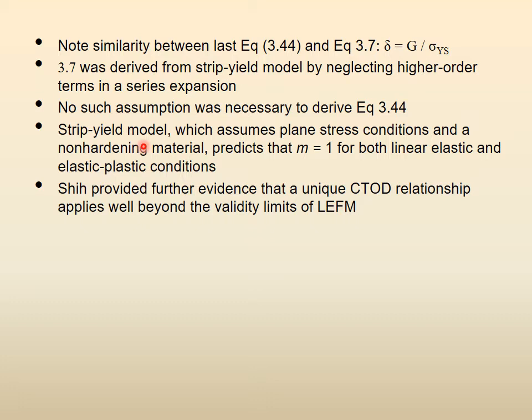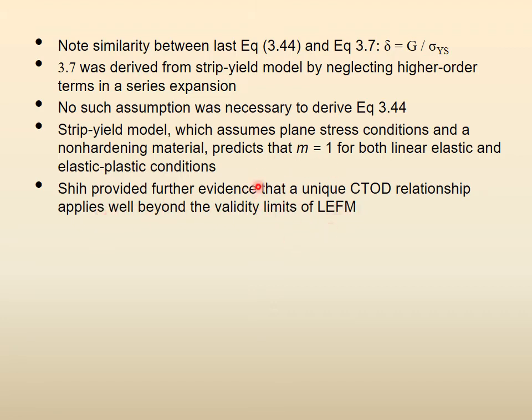A strip yield model, which assumes plane stress conditions and a non-hardening material, predicts that M is equal to 1 for both linear elastic and elastic plastic conditions. Shih was another scientist who delved into this and provided further evidence that a unique relationship between CTOD and J applies well beyond the validity limits of LEFM.